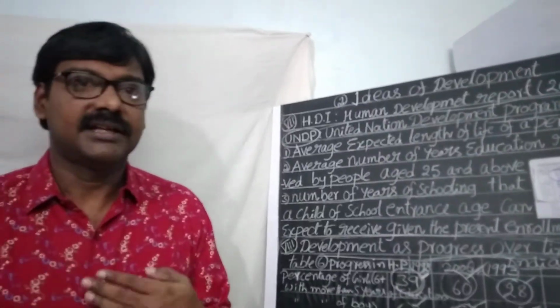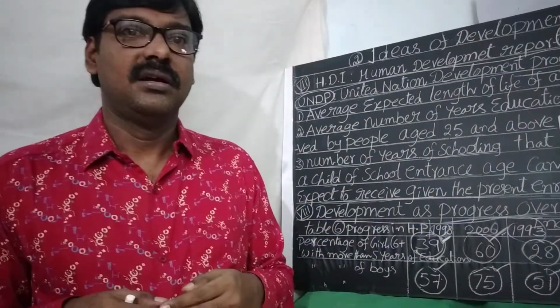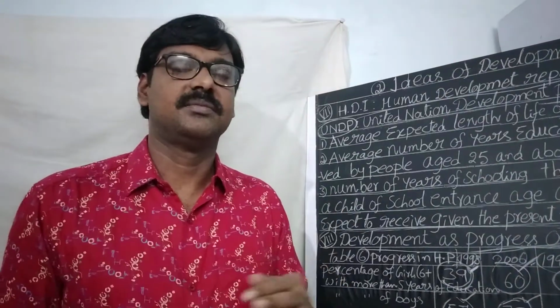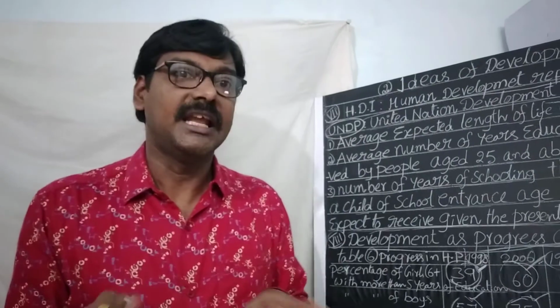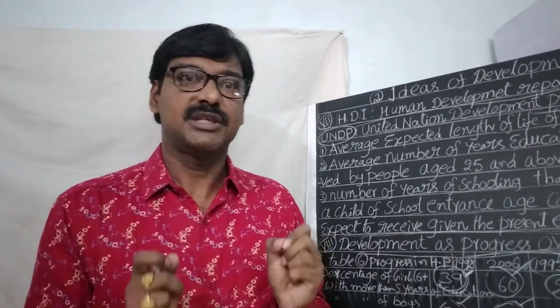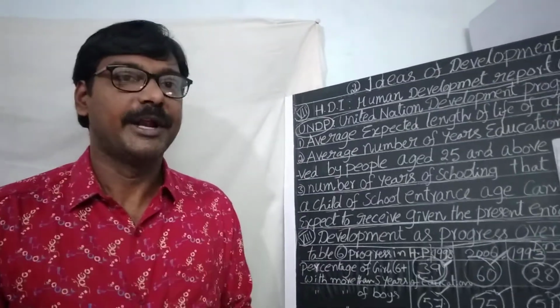Not only that, the Himachal Pradesh government spent the highest money in its budgets compared to other states. Himachal Pradesh spent 2005 rupees for one student.